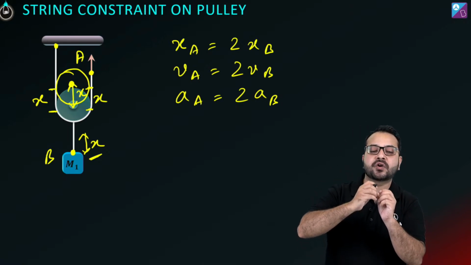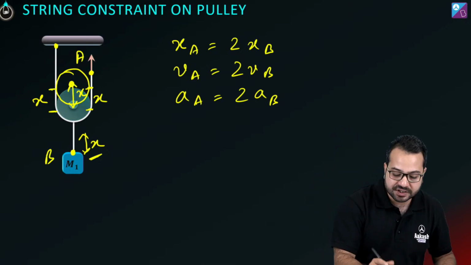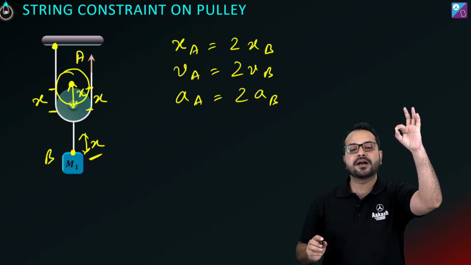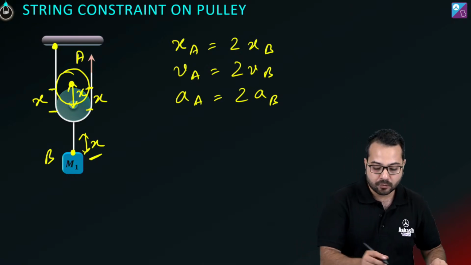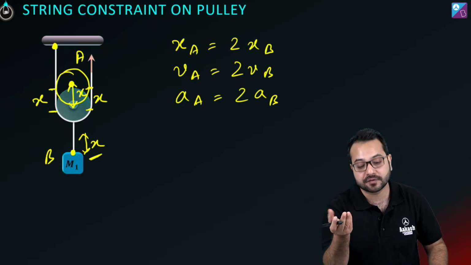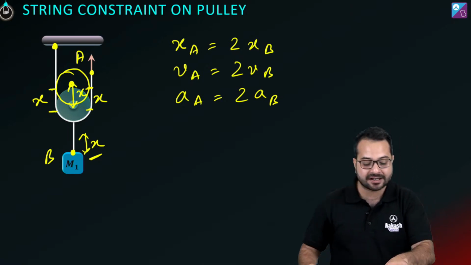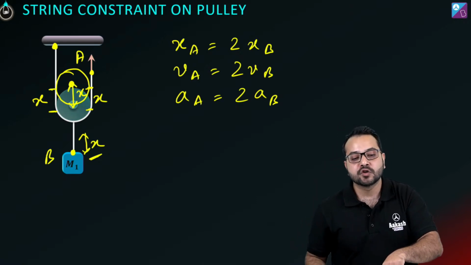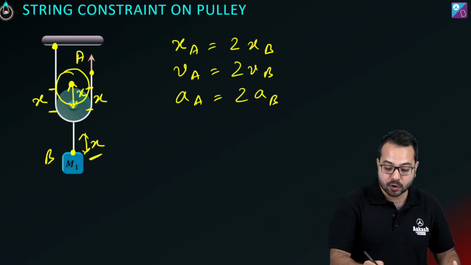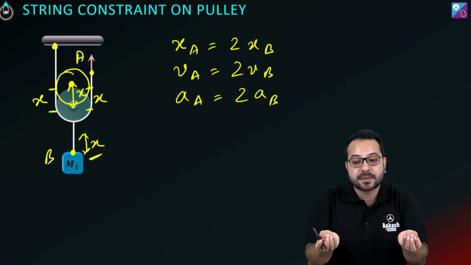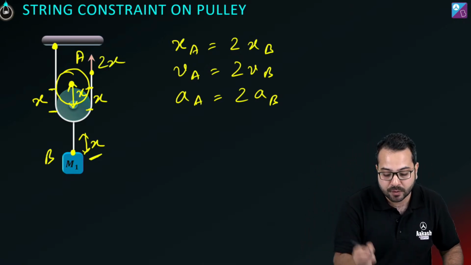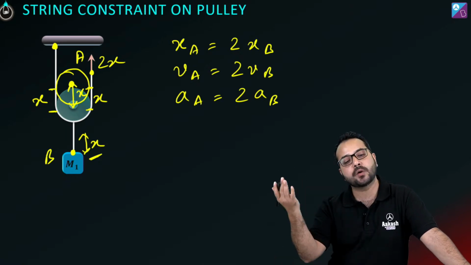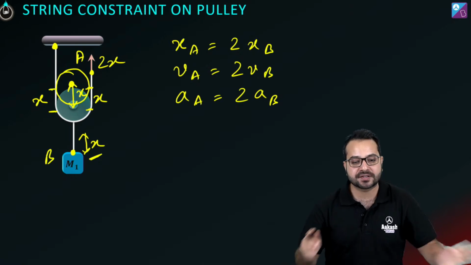But ultimately the string cannot become slack. So what is the possibility? Either this point can move and make the string taut again, which cannot happen because this point cannot move. So it is obvious that this point is going to move up and make the string taut again. By how much length should it move? It should move by the amount of length which has become free. So this will become 2x. That is, if B moves x, then A will move 2x. That's it. Right?